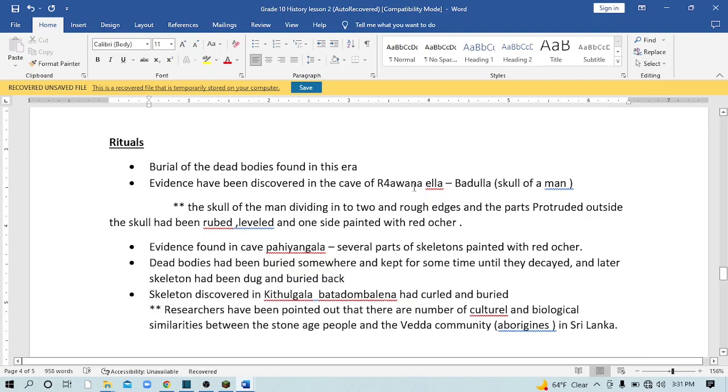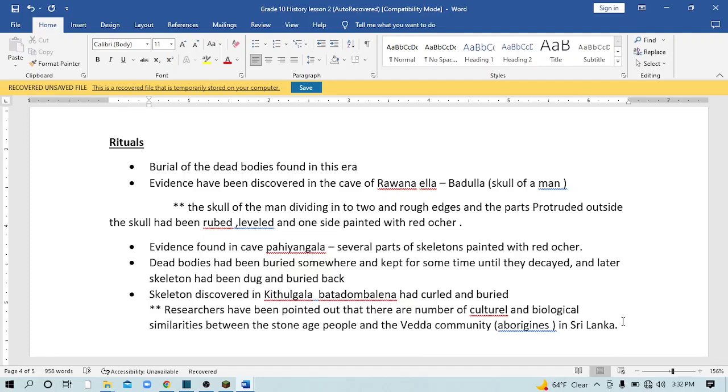Evidence has been discovered in the cave on Ravana Island: the skull of a man. This is the explanation about that evidence. And again evidence was found in Pahiyangala and again Kitulgala Batadamalena. That is the point to remember. Read this again and again 3 or 4 times. Keep it in mind. Then try to answer. Find questions regarding these things. Then try to answer nicely and briefly. Explain your answer with these points.